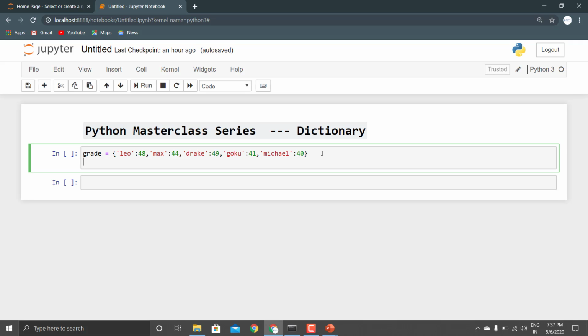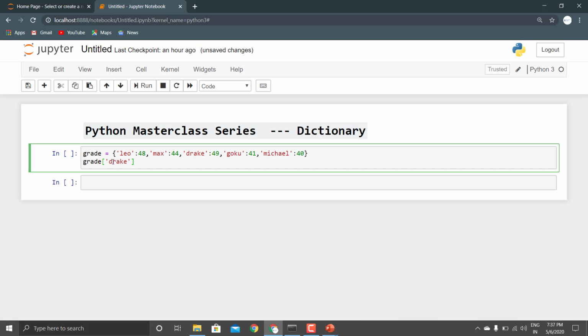We can use the for loop as you know, but how do we get the element? Suppose the name of this dictionary is grade. To get the marks of Drake, the key to access the value is Drake, so we specify that key in these square brackets.